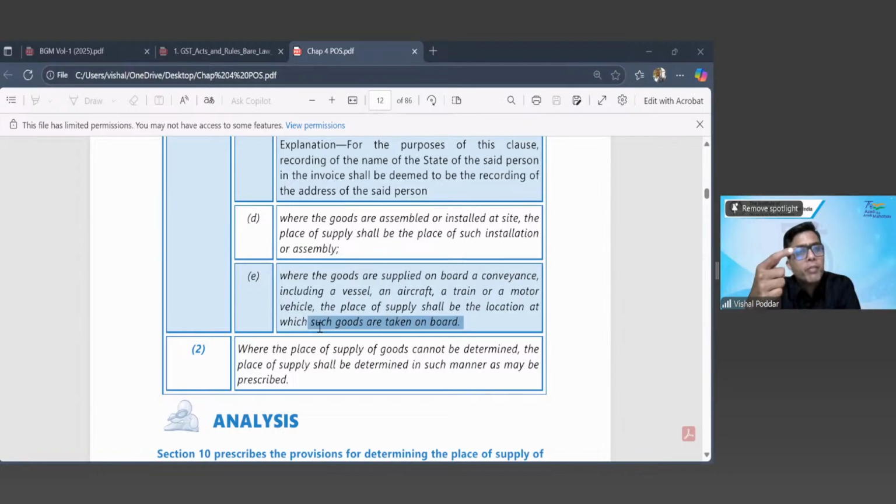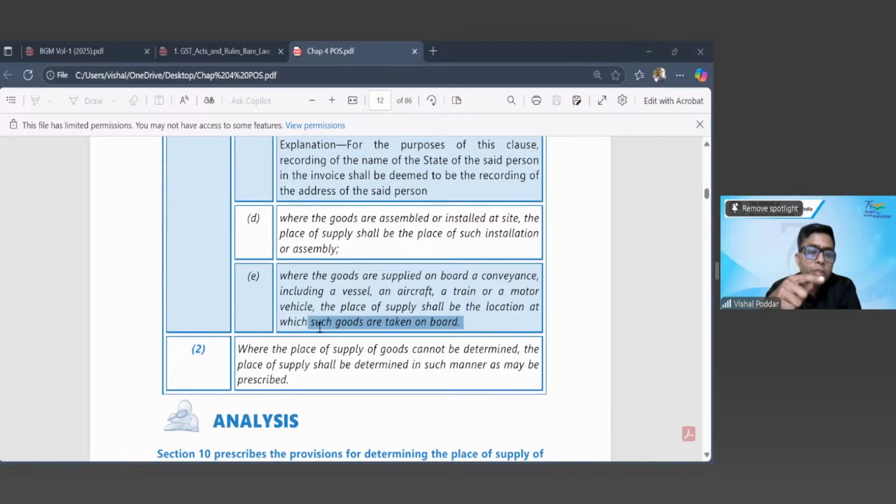And let us say some wafer packets were onboarded on this flight when the flight was laying over at Delhi. I purchased, so let us say all these three things I purchased towards the end when the flight was already over Jammu and Kashmir. But for all these three things, which I purchased when the flight was already over Jammu and Kashmir, the place of supply will be different. For the nut cases, the place of supply is Chennai, where they were onboarded the plane.